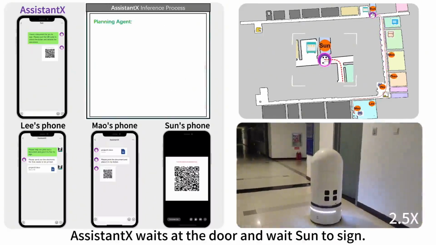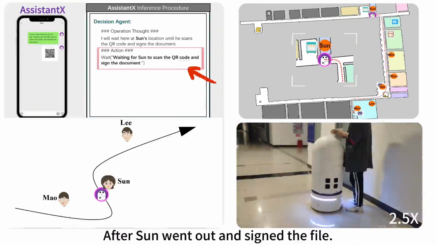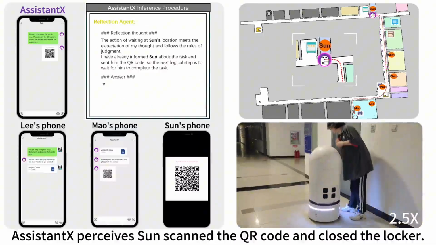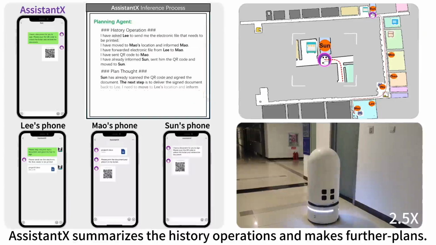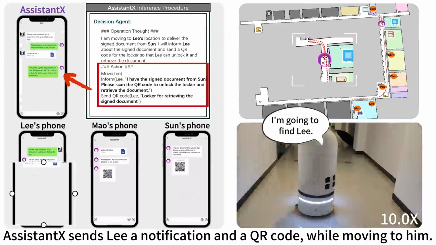Assistant waits at the door for Sun to sign. After Sun went out and signed the file, Assistant perceives that Sun scanned the QR code and closed the locker. Assistant summarizes the history operations and makes further plans.